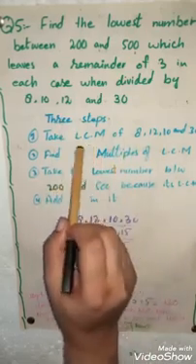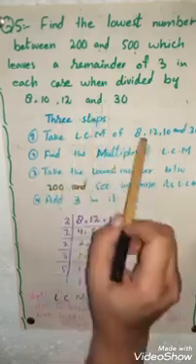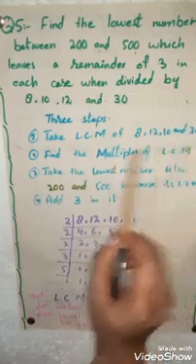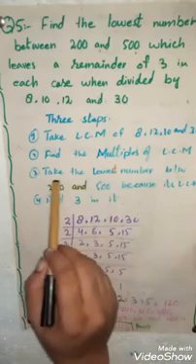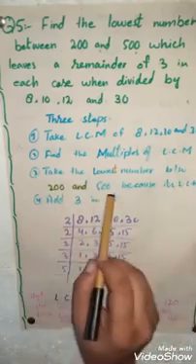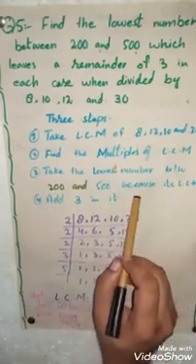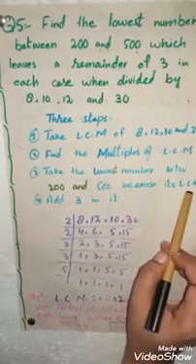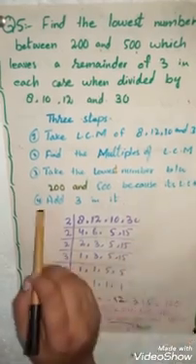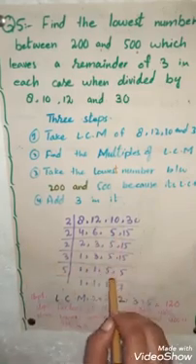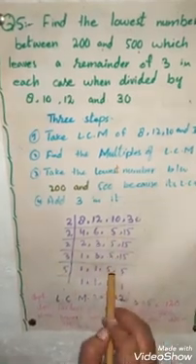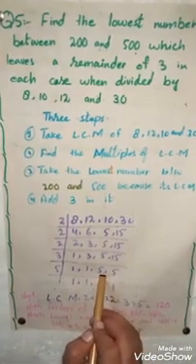In the first step we will find the LCM of these numbers 8, 12, 10 and 30. Then we will find the multiples of that LCM and take the lowest number between 200 and 500, because LCM means lowest common multiple, and then we will add 3 to it. So in the first step you will find the LCM. I have to tell you how to find the LCM.